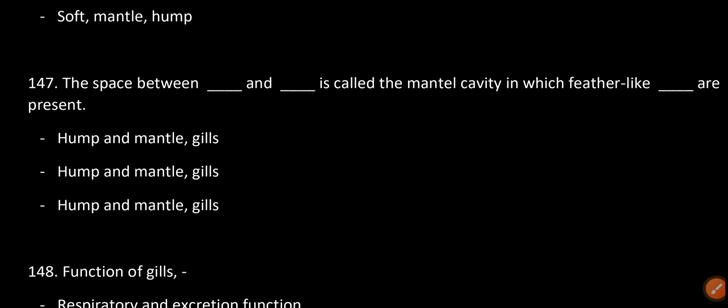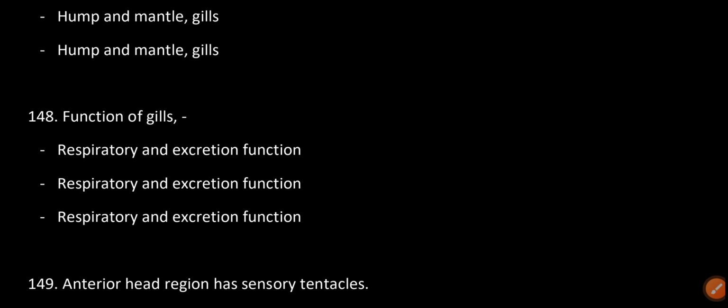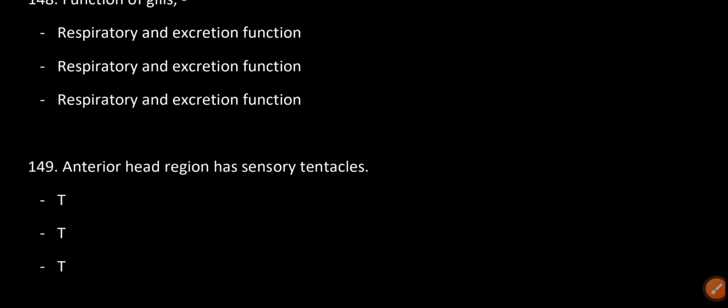The space between the hump and the mantle is called the mantle cavity, in which feather-like gills are present. Hump, mantle, gills. The function of gills: respiratory and excretion function.